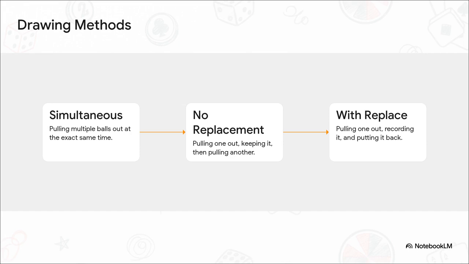First, is a draw simultaneous? Like, are you grabbing 3 balls out at the exact same time? Second, is it successive without replacement? That means pulling one out, holding onto it, and then pulling another. That action completely shrinks your omega for the second draw. Or third, is it successive with replacement? Pulling one, checking its color, and tossing it back in before your next turn. Knowing your physical action dictates the exact formula you need.